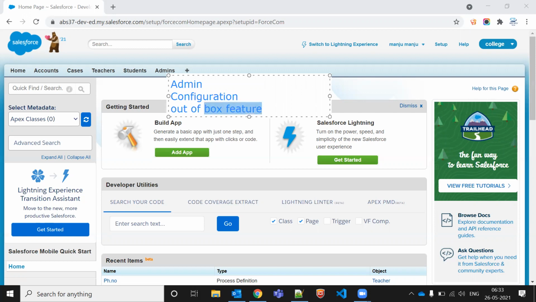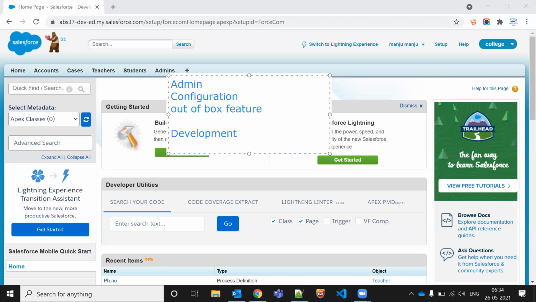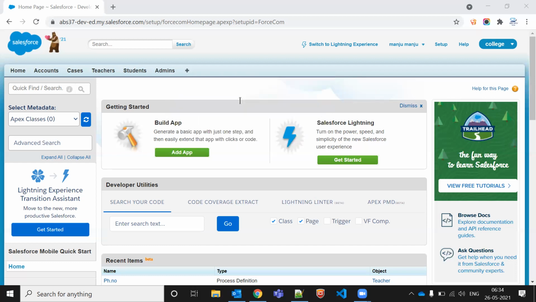These are different words, different ways I can say it. It's an out of box feature. In a different way I can say it's a configuration feature. In another way I can say it's admin work. Like, three of them are admin work only. If I go to development, I can say, oh, it's a development work, and even I can say it's a customization work. Okay, so it's a different way to call configuration and customization.